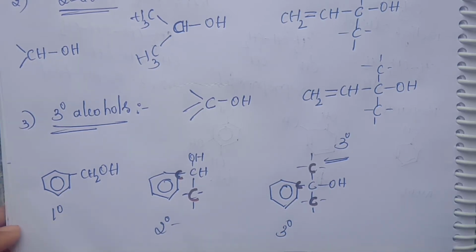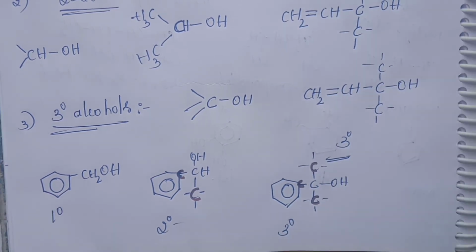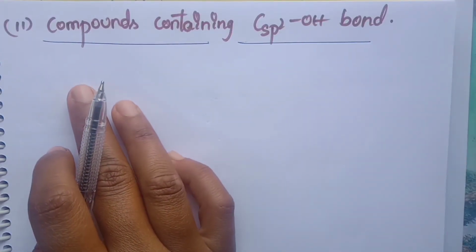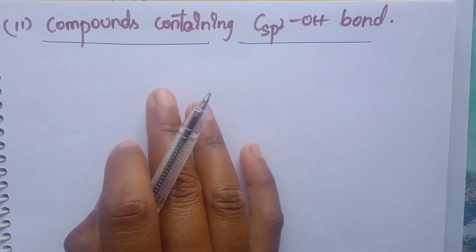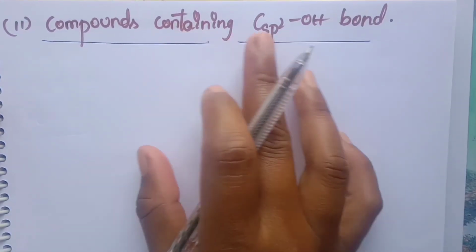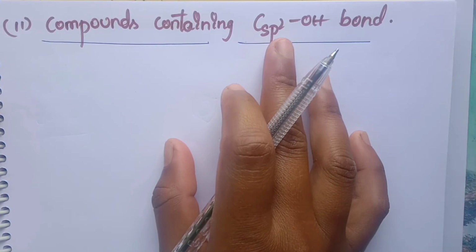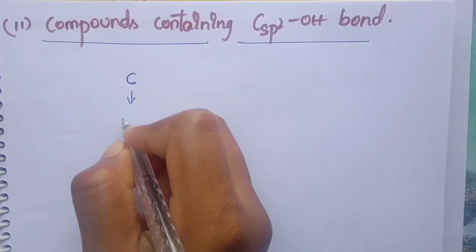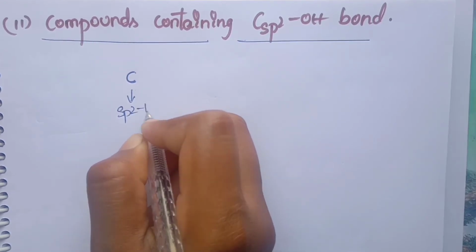Next we move on to compounds containing the carbon having sp2 hybridization, to which OH will be bonded. The second type of monohydric alcohols is compounds containing sp2 carbon. Here this is the carbon, and it is sp2 hybridized.